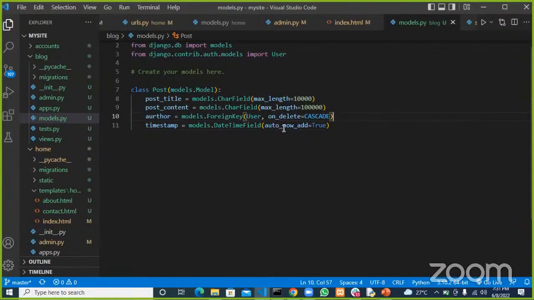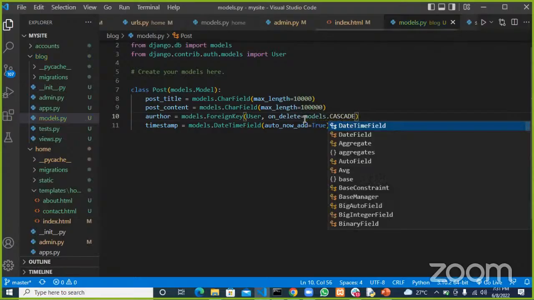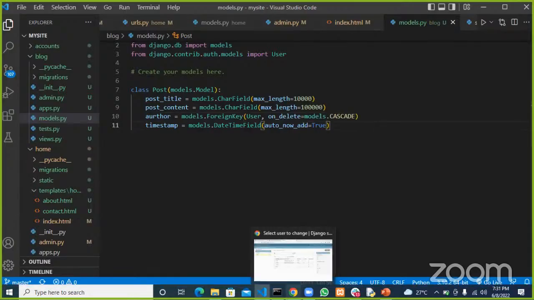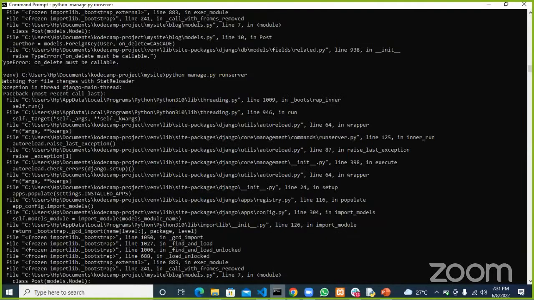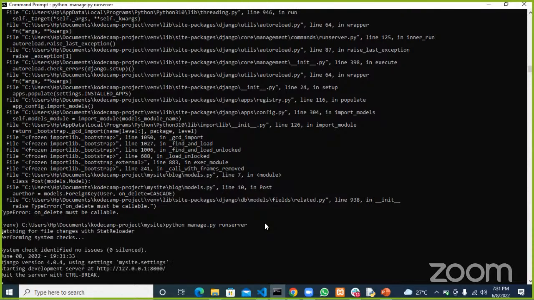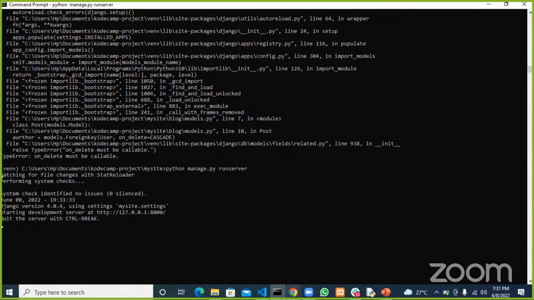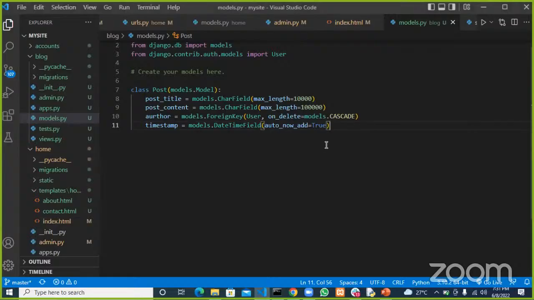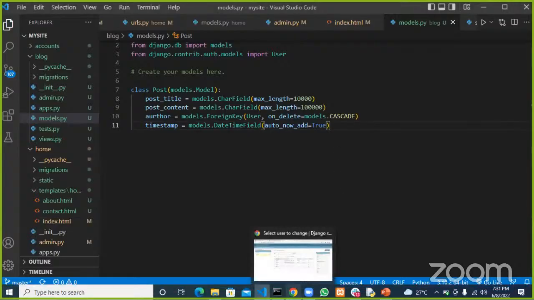So that's the foreign key, right, and it is models.CASCADE. All right, so that was the problem. We missed that. It should be models.CASCADE.